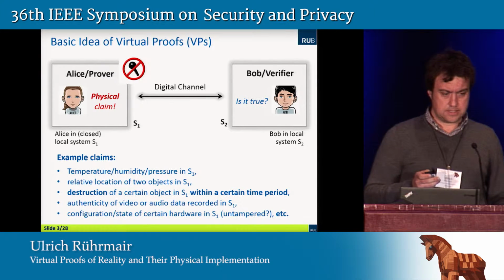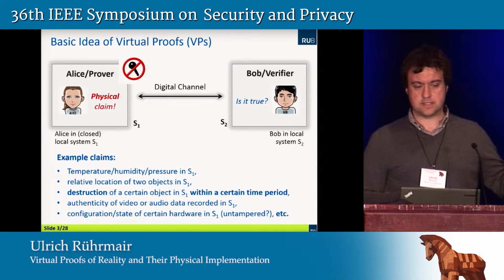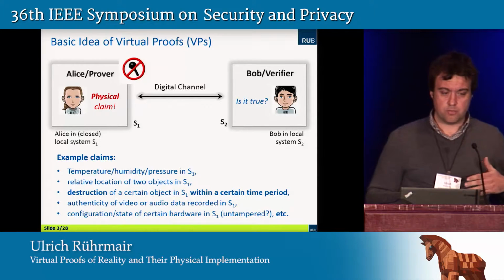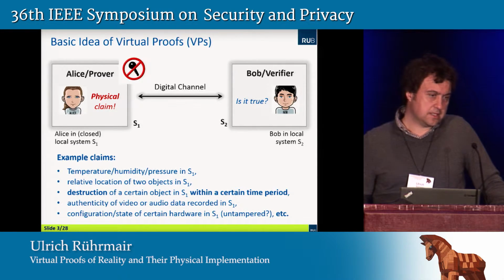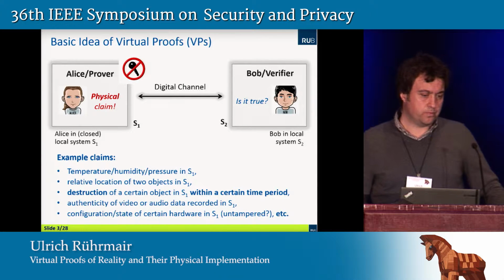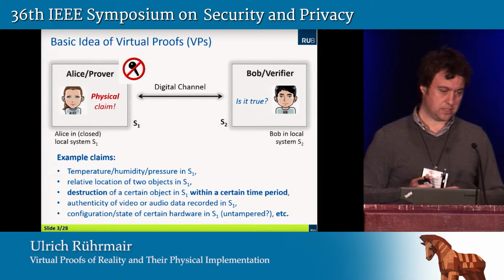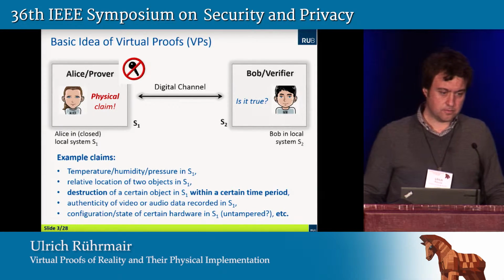And as you can see from that list of example claims, we're going beyond the classical secure sensor setting regarding the type of claims that we're trying to prove, but we're also going beyond the classical secure sensor setting in a second aspect, and that second aspect is that we prohibit the use of classical secret keys within Alice's system, right? So no classical secret keys shall be used within Alice's system.